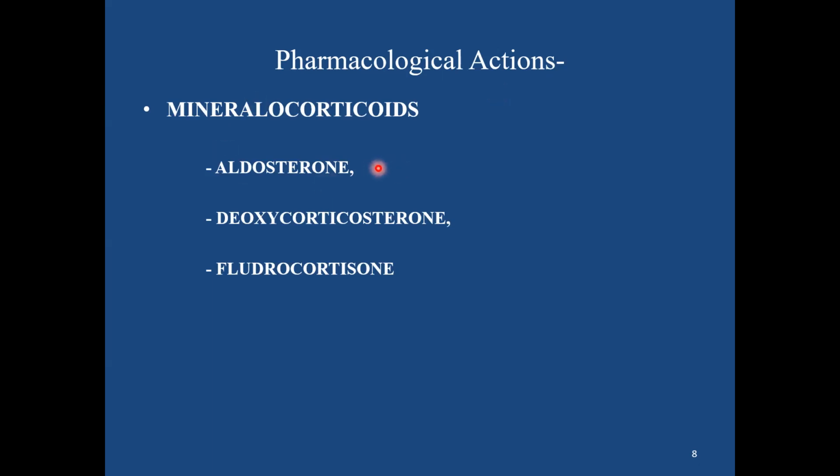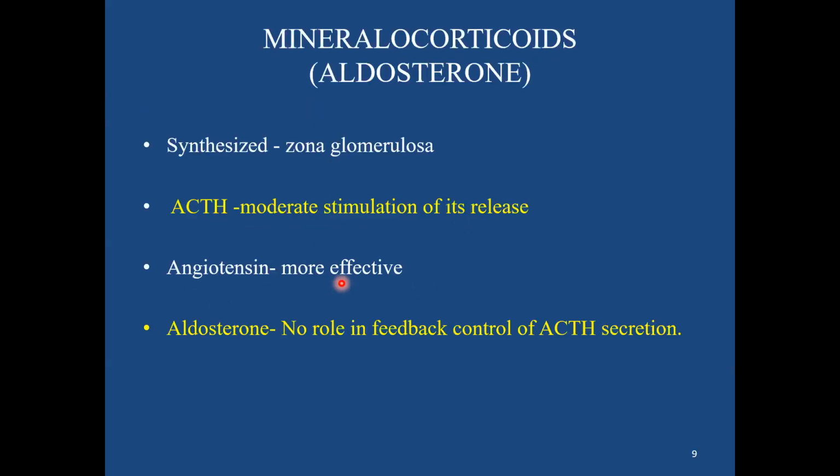Aldosterone is the predominant endogenous hormone. However, the pharmaceutical preparations available are deoxycorticosterone and fludrocortisone. We know that it is predominantly synthesized from the outermost layer of the adrenal cortex, known as the zona glomerulosa, and aldosterone synthesis is controlled mainly by angiotensin II and K plus.